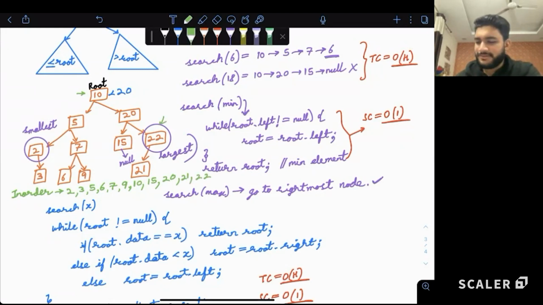A little long tree. Is this in-order traversal clear to all? Like left, current, right. We spent some time on in-order traversal.